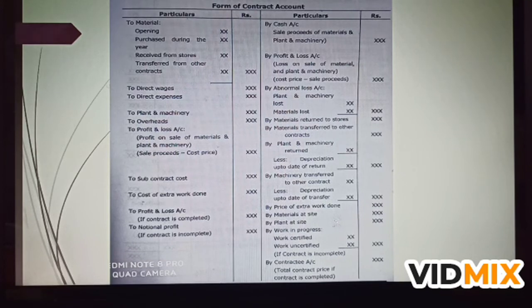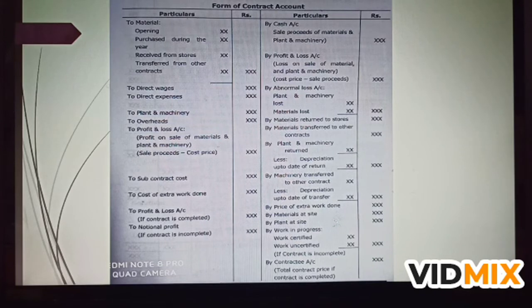Then material returned to store is to be taken here. Material returned to store means from the site of this contract place, if any materials are left out, if they have been returned to the stores, then that is to be taken on credit side. And if there are any material transferred to other contract from this contract, that is to be taken on credit side of this contract account. And if there are any plant and machinery that has been returned to the stores, that is to be taken here after deducting the depreciation up to the date of return.